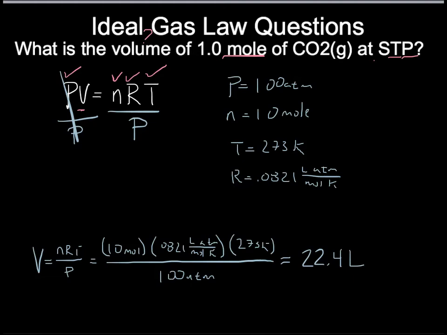Any gas, actually, at STP is going to occupy the same space. If you have 1 mole of any gas at STP, it will occupy a space of 22.4 liters. So if we take a 1 mole sample, boil it until it's a gas, and bring it to STP, the space it will occupy is 22.4 liters. That's like 11 2-liter pop bottles of soda full of gas. And that would be 1 mole.